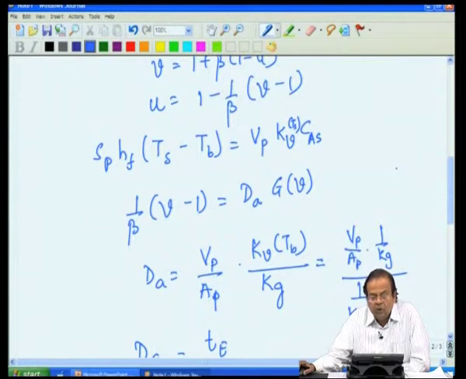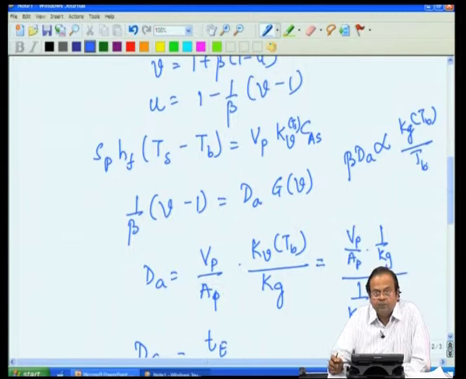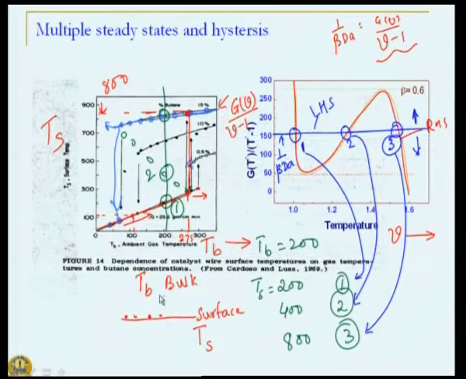So the dependency of beta into Damkohler number will be proportional to k_g of T_b divided by T_b. If you change bulk temperature, you will change the Damkohler number into beta. So now we know that a bulk temperature change is equivalent to changing this 1 over beta Da.